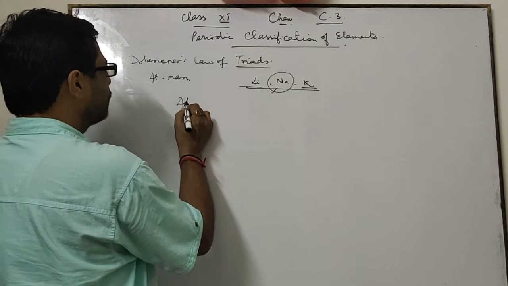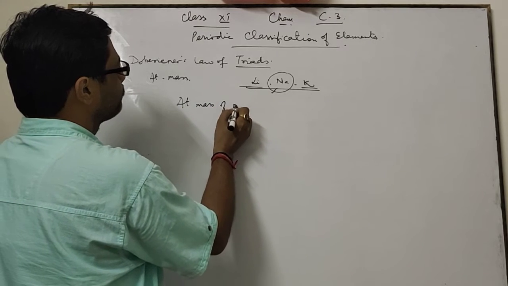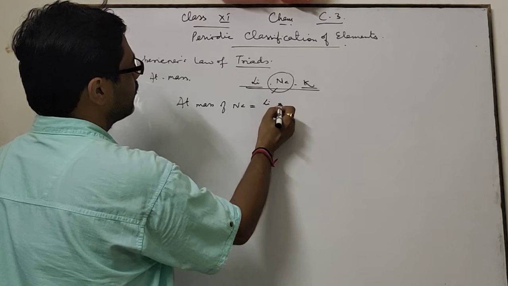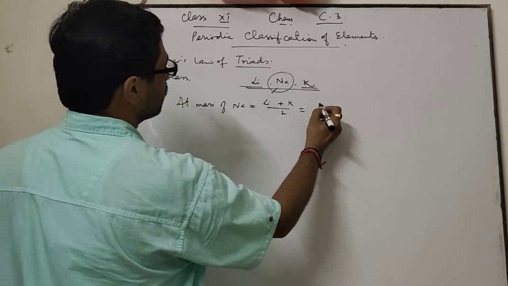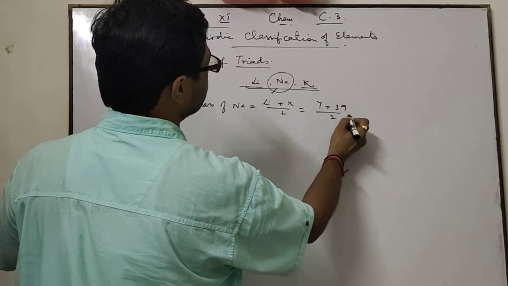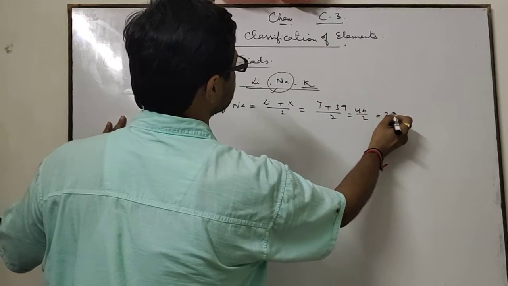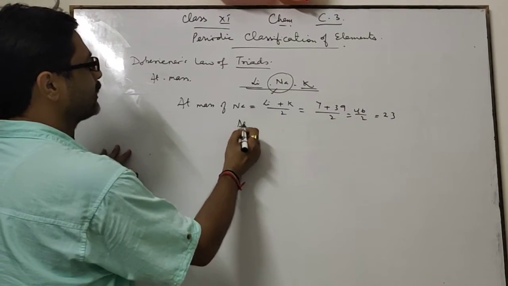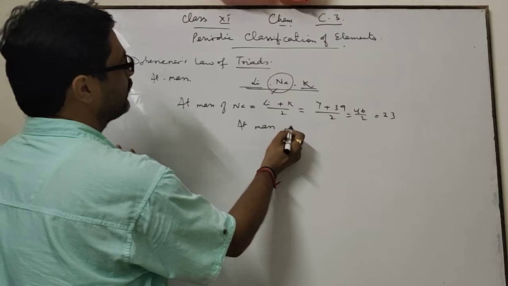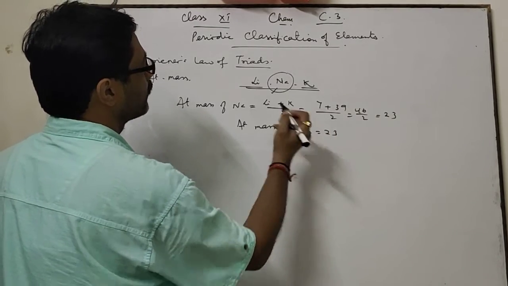Means atomic mass of Na is equal to (Li plus K) by 2, (7 plus 39) by 2, 46 by 2, it becomes 23. Atomic mass of Na is 23.